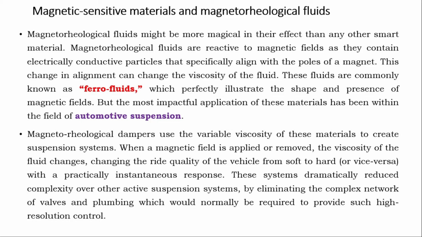What type of materials can we use? If you see in material science, paramagnetic, ferromagnetic, etc., we are using ferromagnetic fluids, the materials which have ferro, so we may use ferro fluids. It is very much useful in automatic suspension as mentioned here. How it is going to act as a suspension system, that we will check.